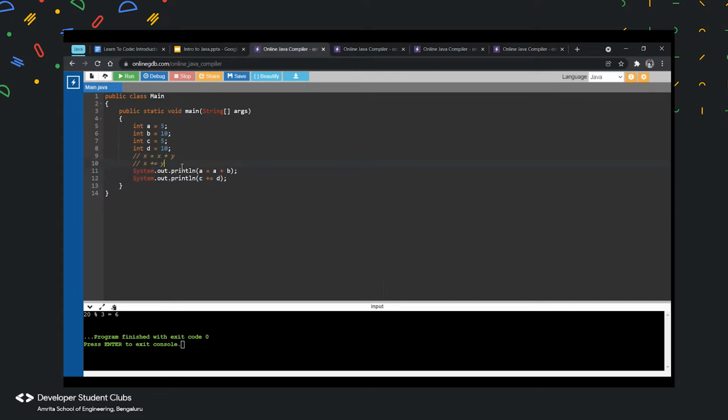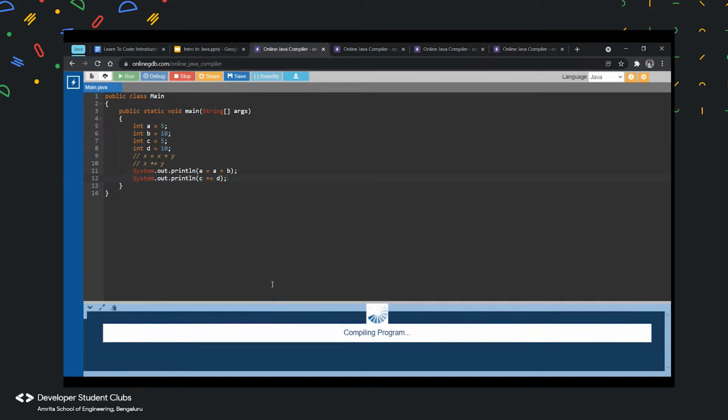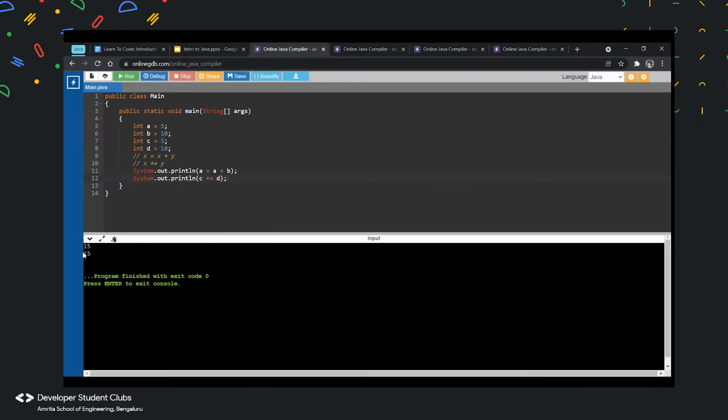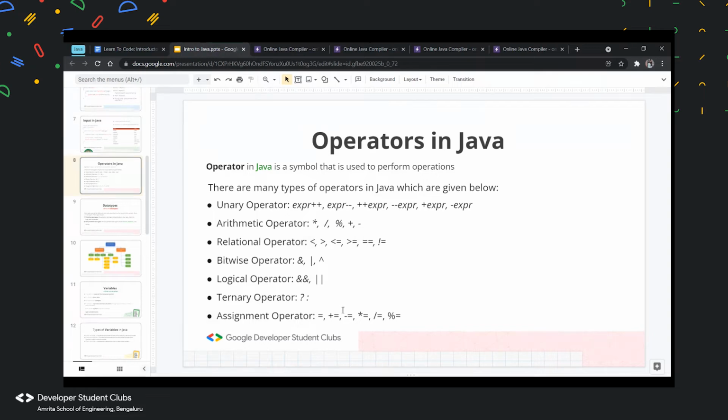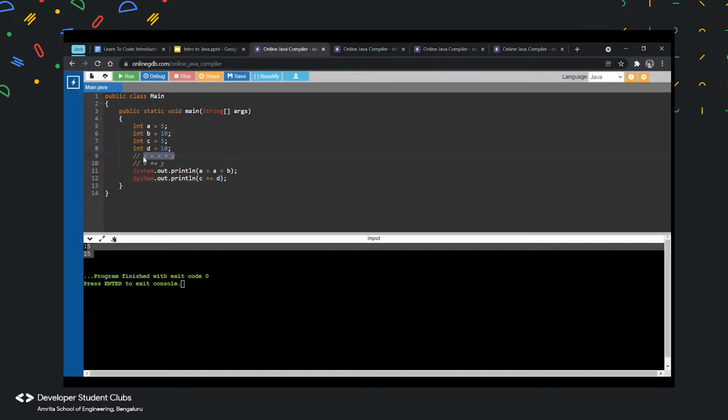Do you think both of these will give me the same answer? Yes, because it is technically the same thing. So I should get both as 15. So this is basically the assignment operator. Instead of making your code big like this, you could just use x plus equal to y instead of x equal x plus y.